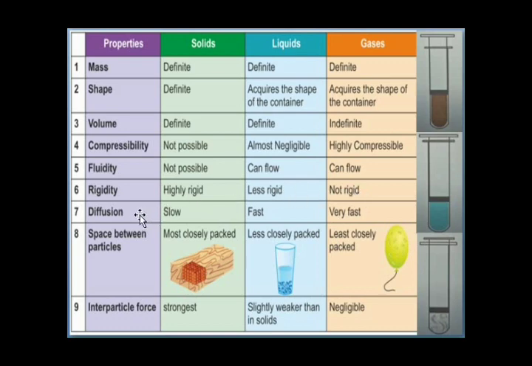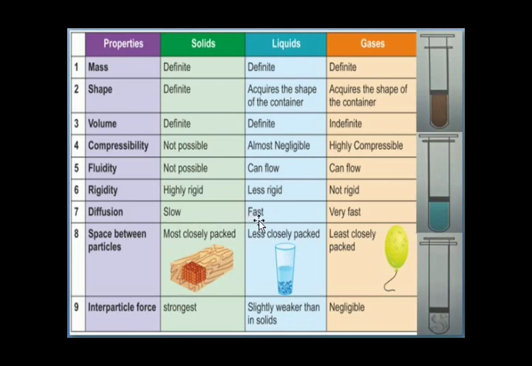Diffusion, you have already studied about that. Diffusion is nothing but intermixing of two or more substances due to the motion of their particles. Coming to the solids, you know that the particles vibrate at their mean positions, so the diffusion is very slow in the case of solids.